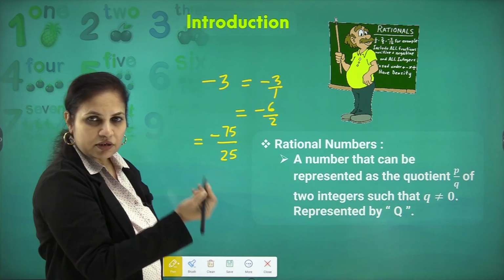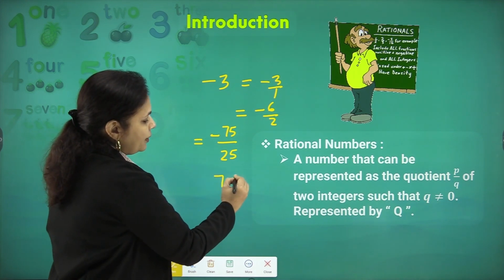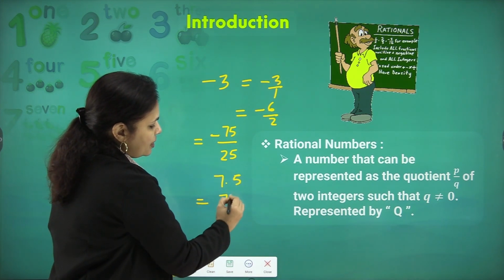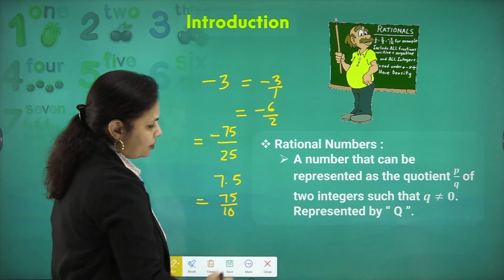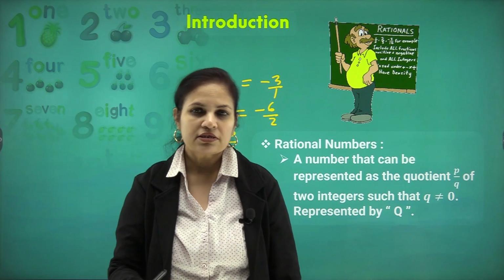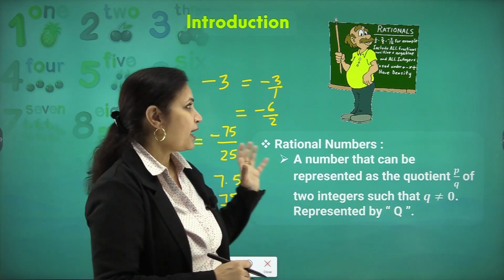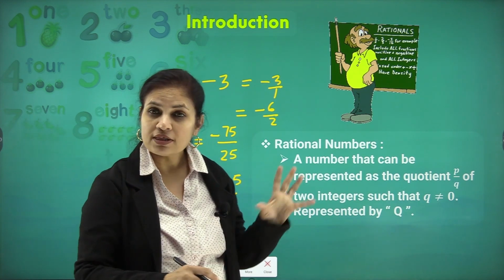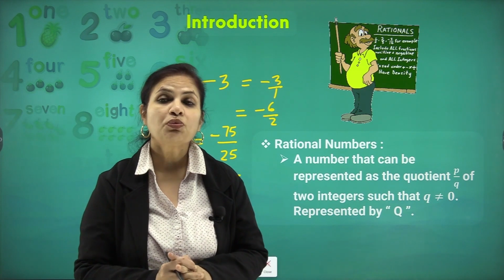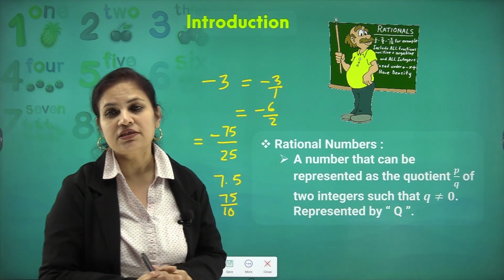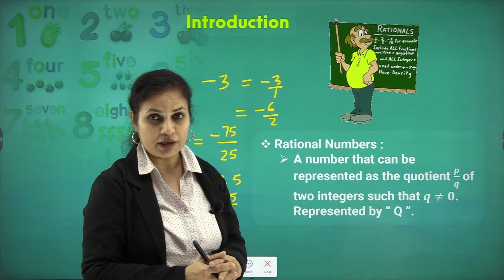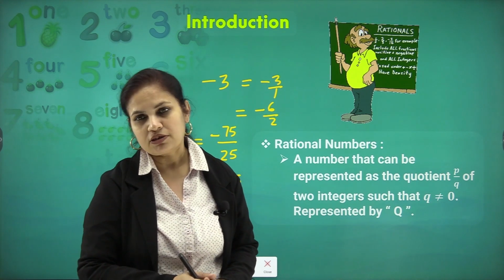If I am talking about a decimal number, for example 7.5, it can be written as 75 upon 10. So, what is the common characteristic that we have studied so far? The common characteristic of all these numbers is that each one of them can be represented in the form of numerator upon denominator, provided the denominator is not 0.